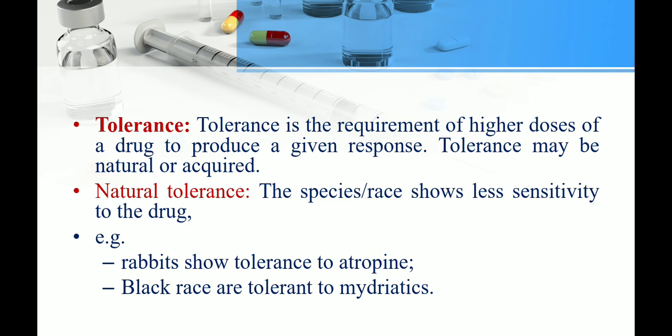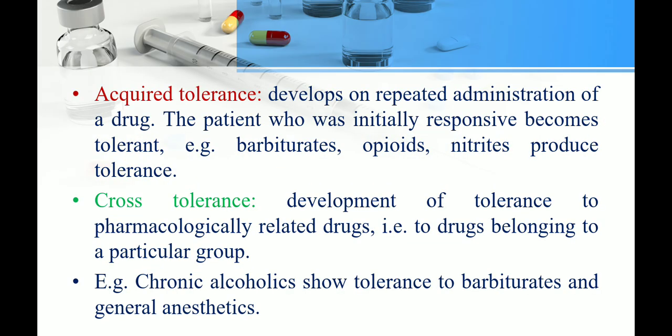Natural tolerance means, for example, rabbits show tolerance to atropine. Acquired tolerance means when we give repeated administration of a drug, initially the response is good, but after that more drug is needed to get the same response. Cross tolerance means development of tolerance to pharmacologically related drugs, for example, chronic alcoholics show tolerance to barbiturates and general anesthetics. Those drugs that are pharmacologically related cause cross tolerance: tolerance to one drug means automatic resistance to another drug also.